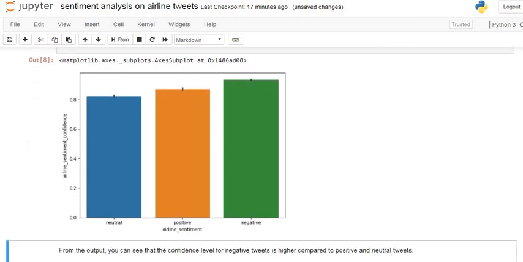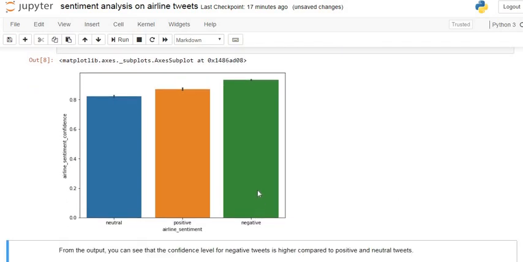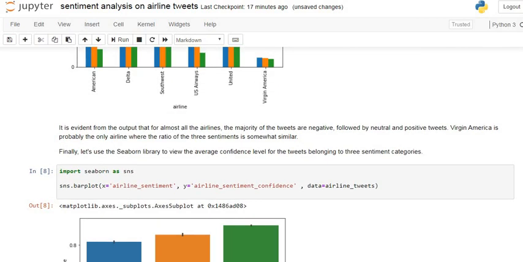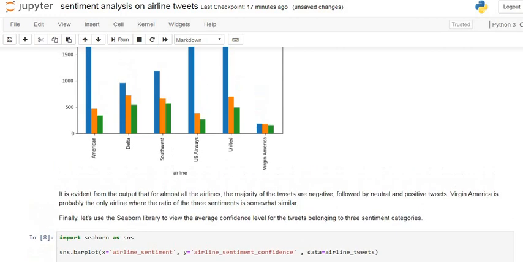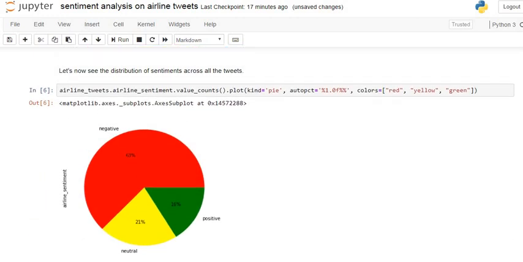So this is the required plot obtained by using the Seaborn library. Here we can see confidence for the negative sentiments is higher, followed by positive airline sentiment and after that neutral. So from the output you can see the confidence level of negative tweets is higher compared to the positive and neutral tweets. So this is the required exploration of our data. We can see that in our data there are more negative tweets about all the airlines except Virgin America.